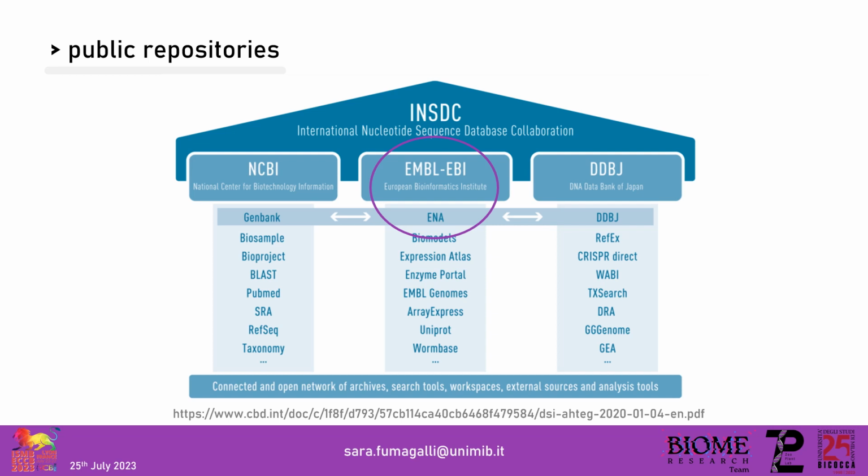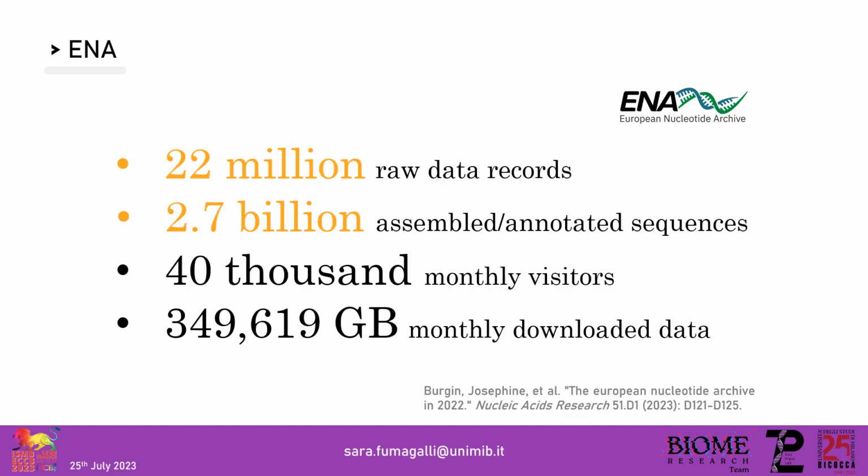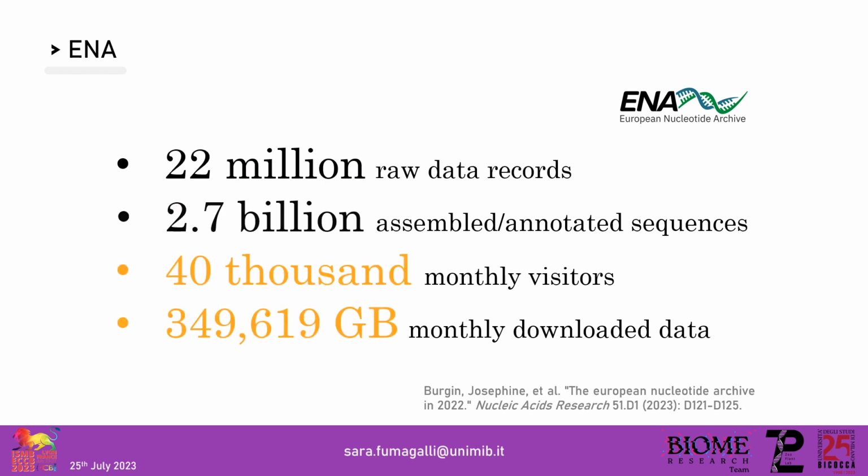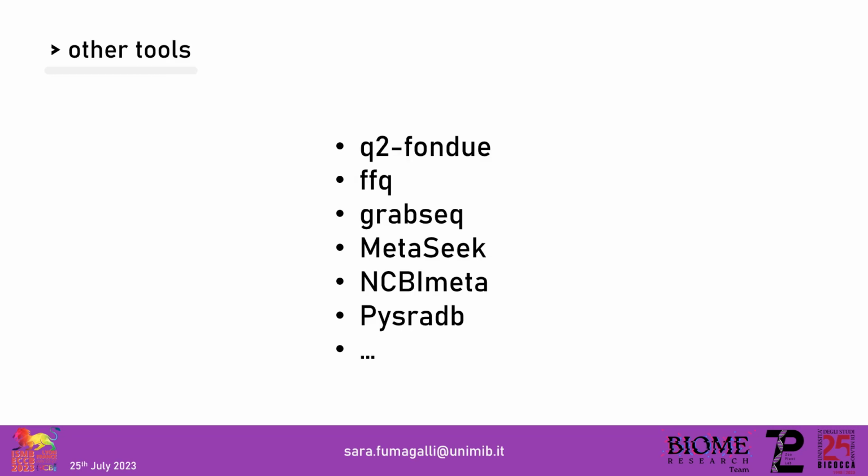If we take a look at some numbers of the ENA from the last year, we can see the huge amount of raw data stored and the great use by researchers who download this data every month. For this reason, in recent years, many tools have been designed to download data and/or metadata from public repositories, as you can see from this list, not complete.